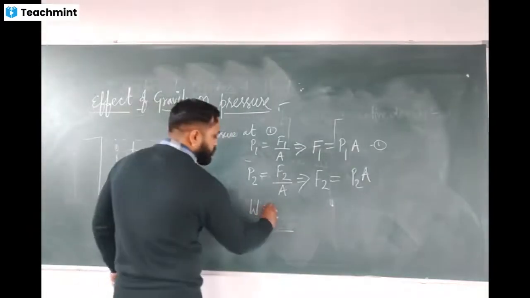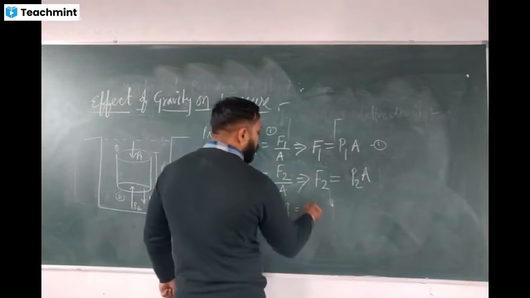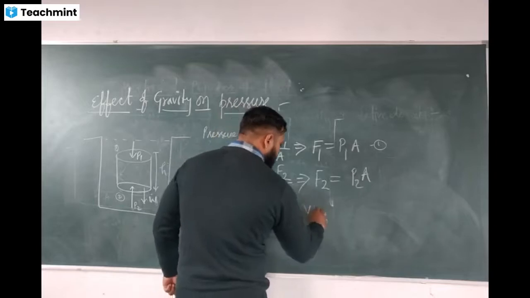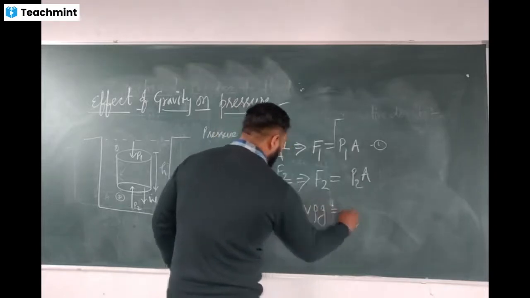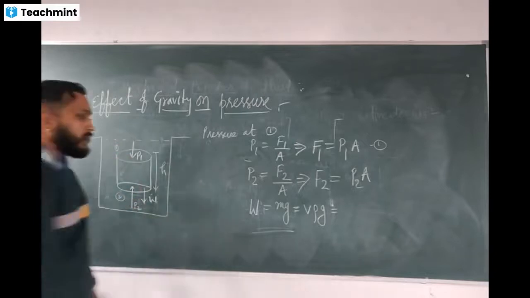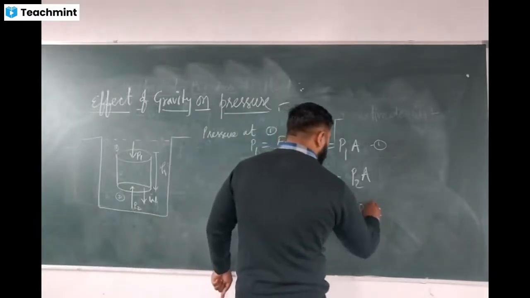Weight is always equal to mg, and mass can be written as volume into density, so weight is volume into density into g. If A is the area of cross section and h is the height, then the volume is A into h, so the weight is A h rho g.